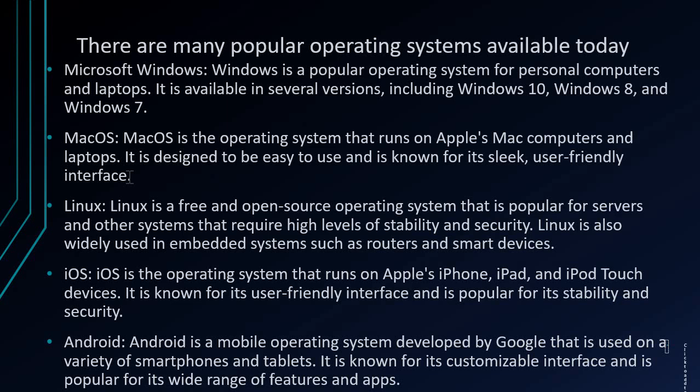Then we have iOS. iOS is an operating system that runs on Apple iPhone, iPad, and iPod Touch. For smaller devices provided by Apple, like iPhone, iPad, and their smartwatches, they have built iOS, which is user friendly and popular for mapping with macOS. So Apple has built their ecosystem where all the Apple devices work together. Then we have Android. Android is a mobile operating system developed by Google.